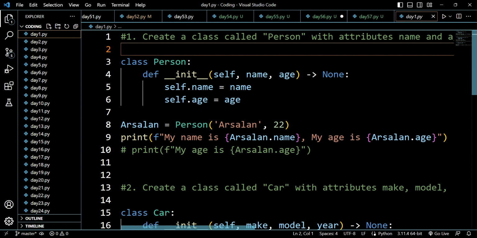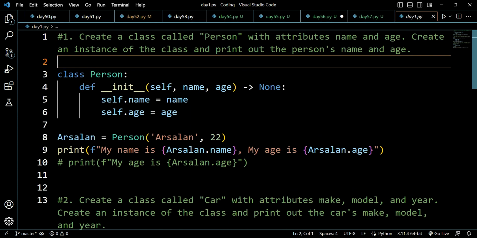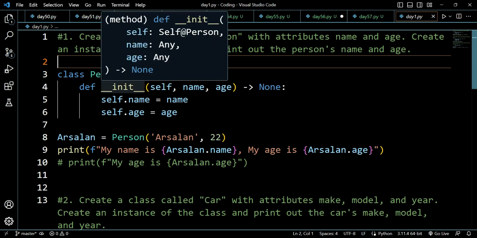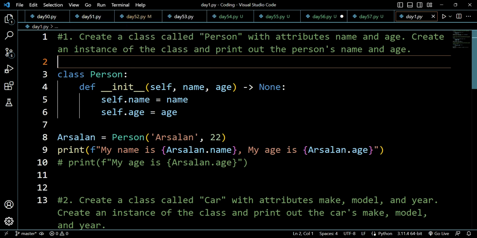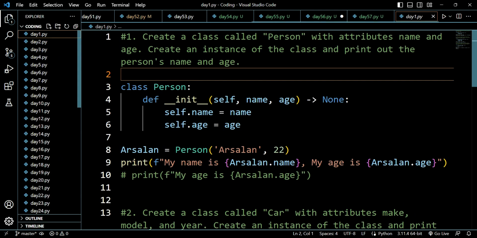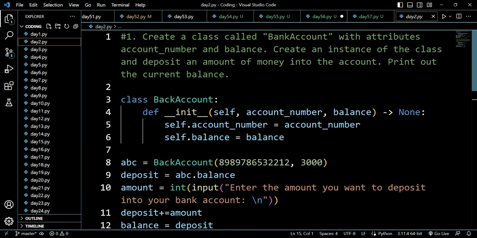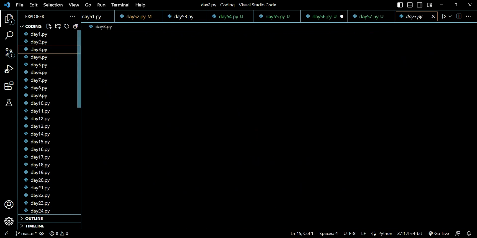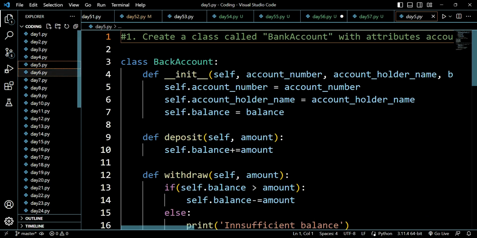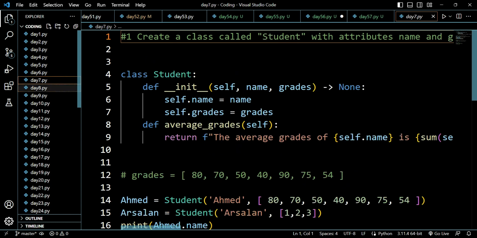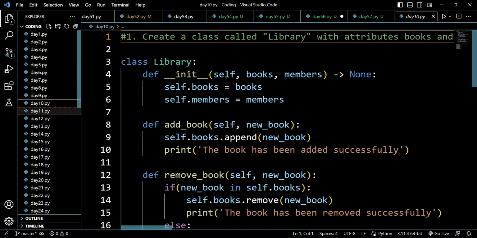Then we moved on to day 2, where we solved a bit trickier question than the one which we did on day 1. And then we have been increasing the bar and difficulty level day by day.